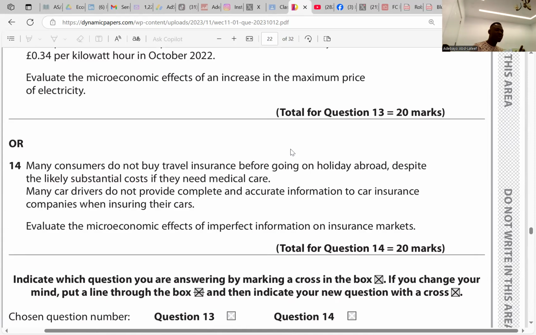I wouldn't see this as information failure, because some consumers here might even have information about this, and they just feel like, oh, I will be back soon. What's the point of insurance? Then I could take the risk. I might not get sick. I might not get ill. So they might feel it's worth taking the risk, not that they don't know the consequence. So not having travel insurance could be an irrational behavior of consumers, not even to talk about information gap.